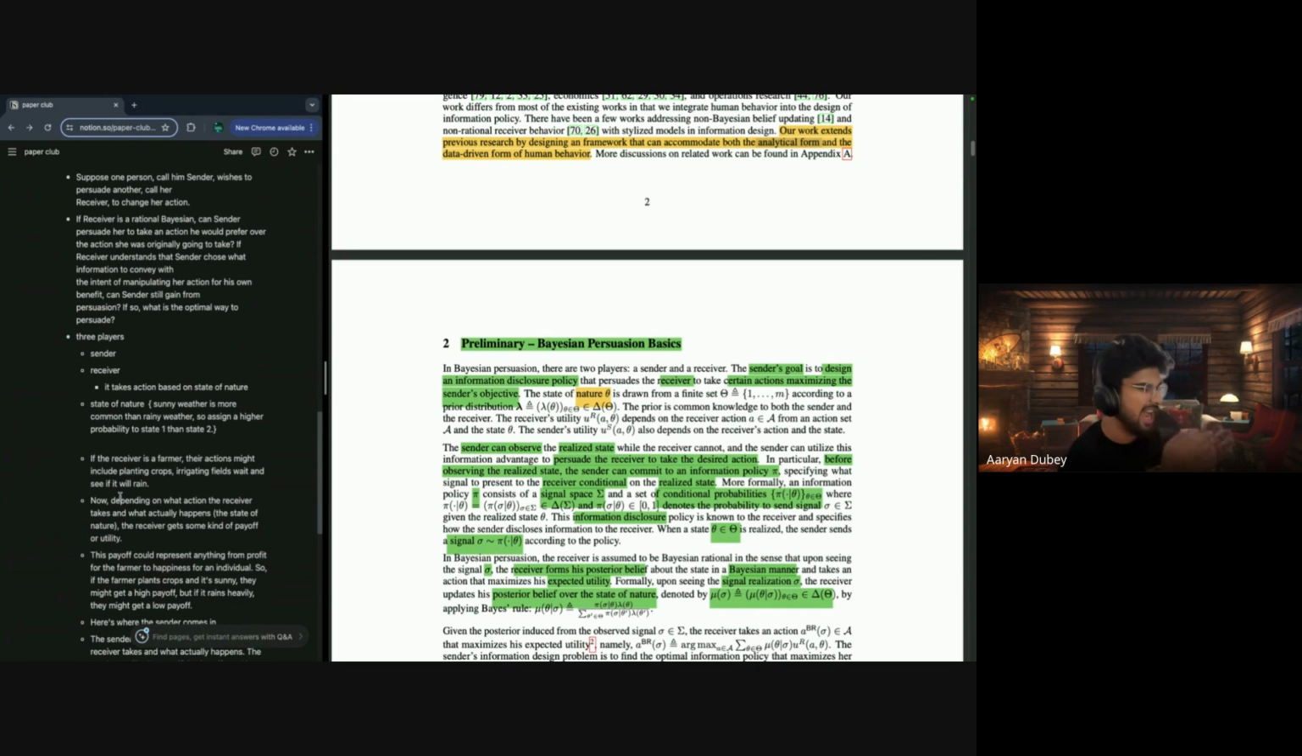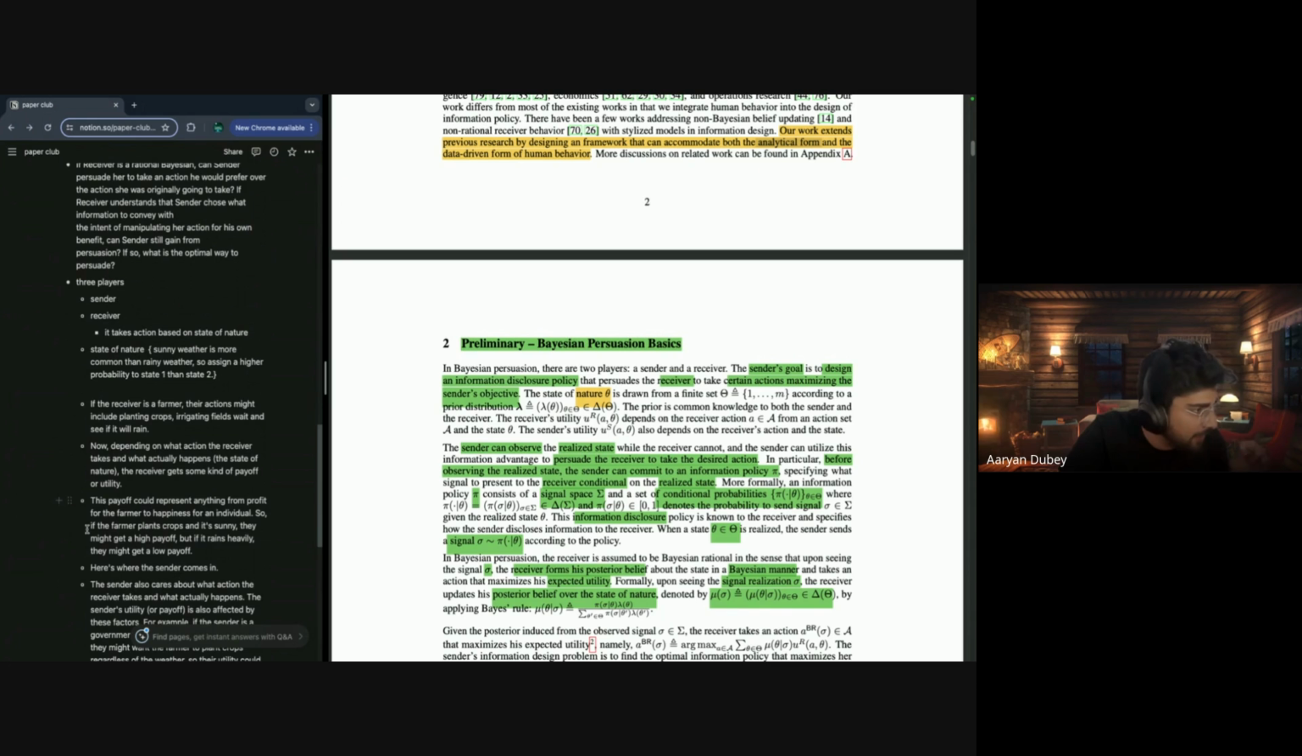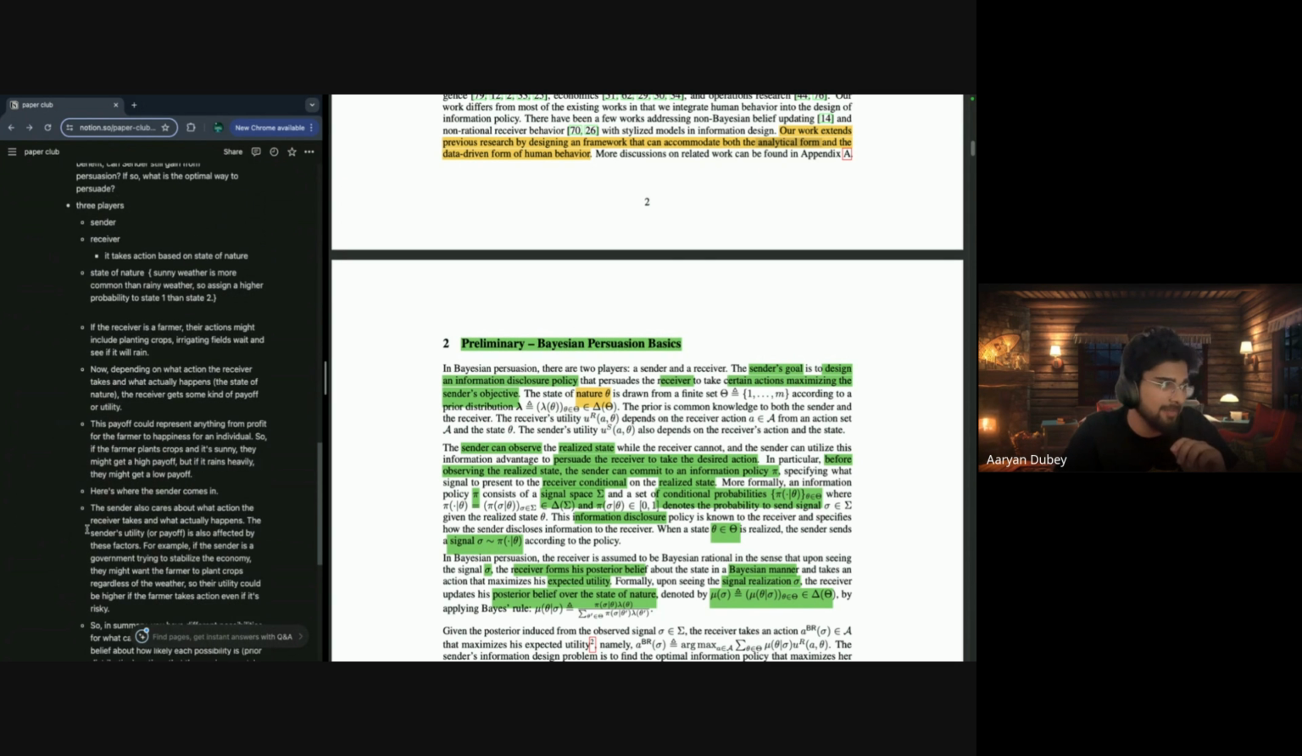Now, depending on what action the receiver takes and what actually happens, that means the state of nature, the receiver gets some type of payoff or utility. If the receiver plants the crop and it rains, everything will be destroyed. The payoff utility is negative because nothing gets saved. So this payoff could represent anything from profit for the farmer to happiness for an individual. If the farmer plants the crop and it's sunny, they might get a high payoff. But if it rains heavily, they might get a low payoff.